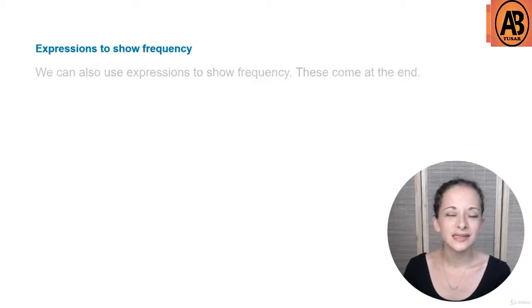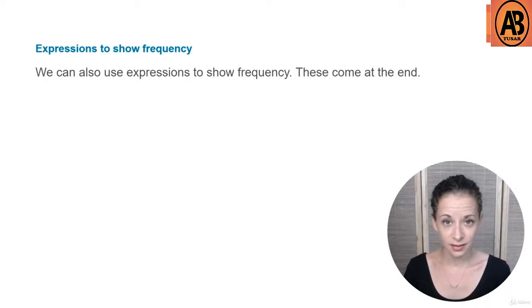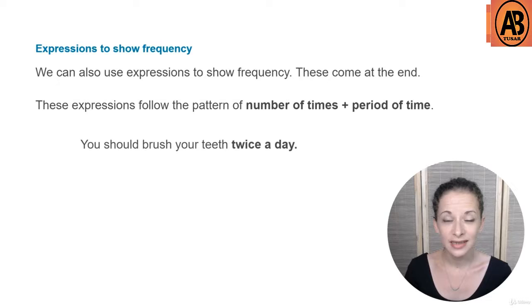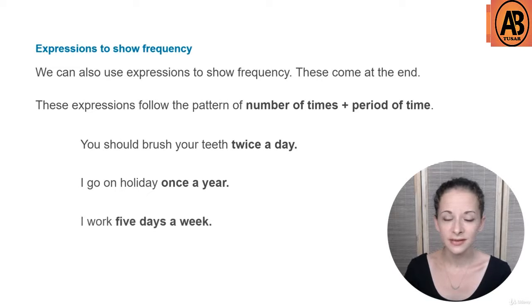We can also use expressions to show frequency, or how often something is done. These come at the end of a sentence or clause. These expressions follow the pattern of number of times, followed by period of time. For example, twice a day. You should brush your teeth twice a day. And once a year. I go on holiday once a year. And 5 days a week. I work 5 days a week.